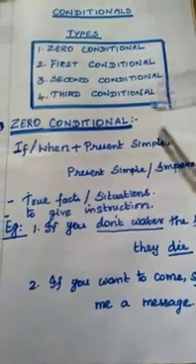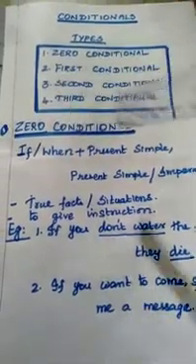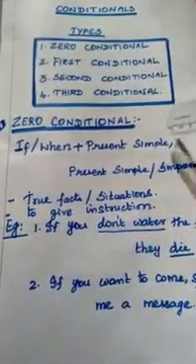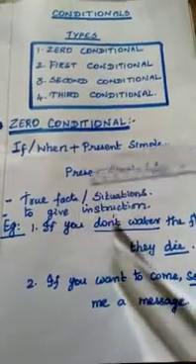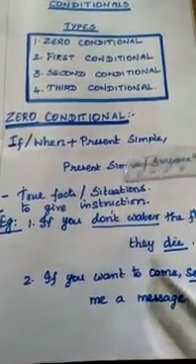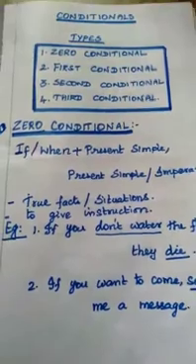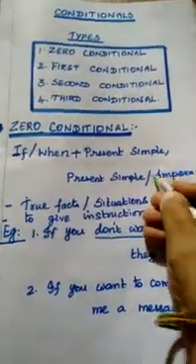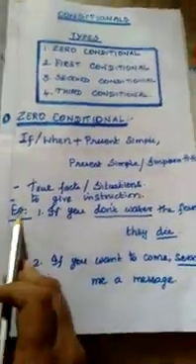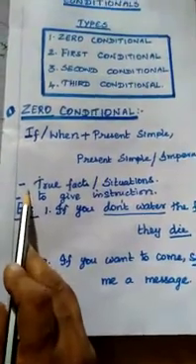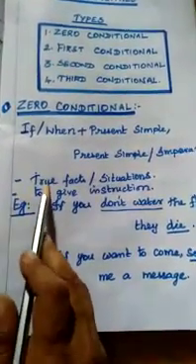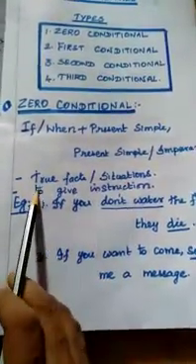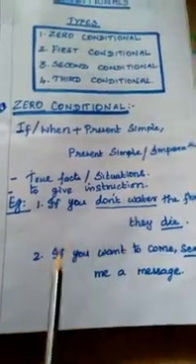How the format will be: if or when plus present simple, then the subordinate clause carries a present simple or imperative. Present simple plus imperative. You will write present simple plus imperative. So where we use this zero conditionals are true facts or situations and for giving instruction.